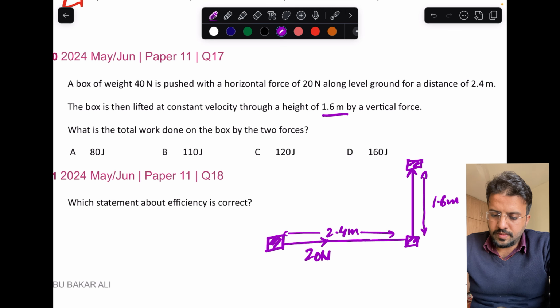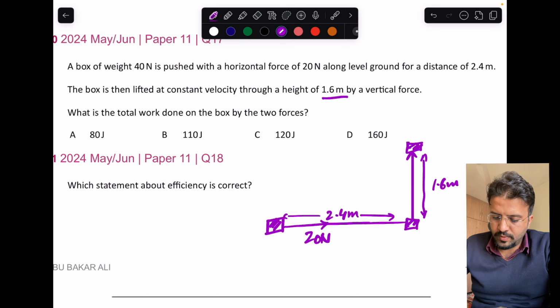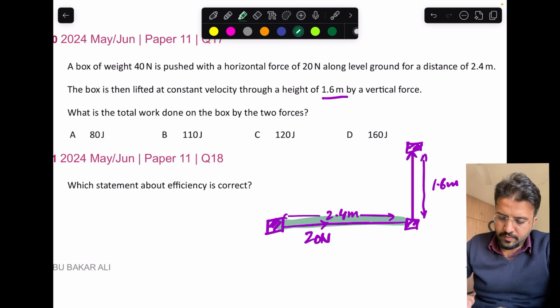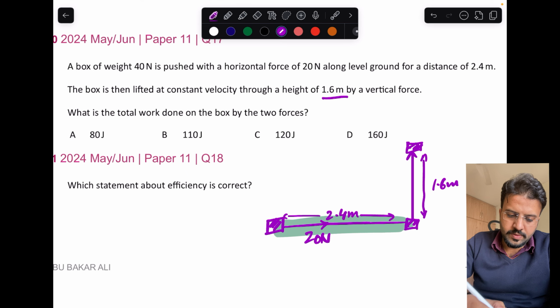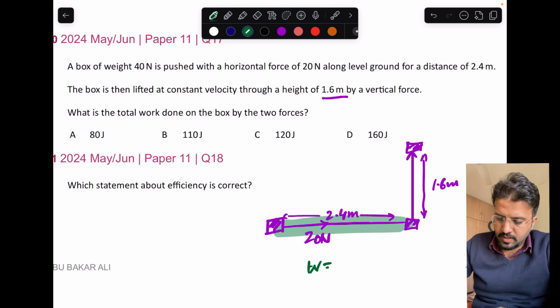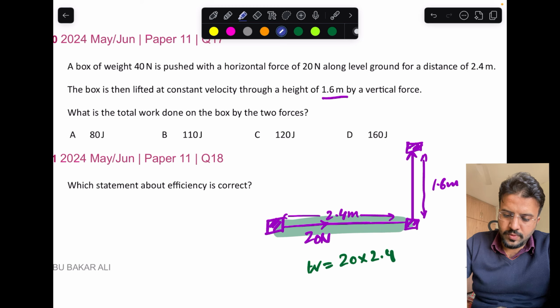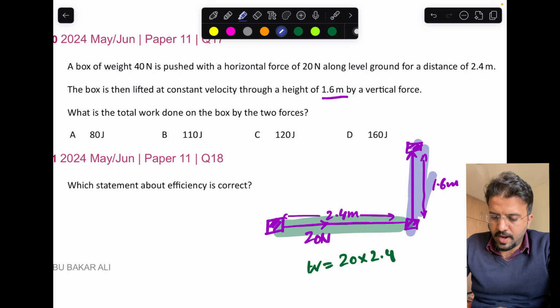Okay, so the box is eventually here, so first you have to find this work done. So the force acting during this journey will be 20, distance is 2.4. Then you have to find this work done. Okay, how much force do you have to apply there? This force will be equal to the weight.